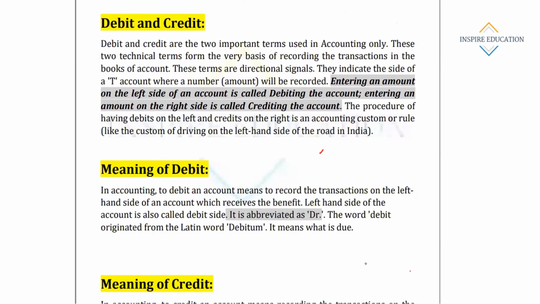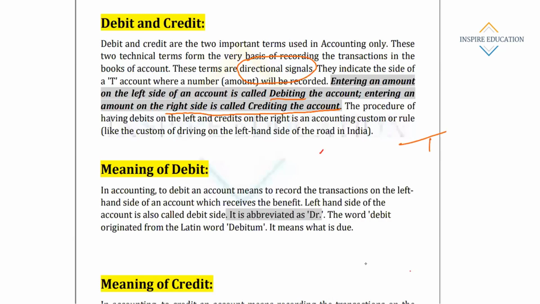Then comes debit and credit, the two important terms used in accounting. These two technical terms form the very basis of recording transactions in the books of account. These terms are directional signals only. They indicate the side of the T account where an amount will be recorded. Entering an amount on the left side of an account is called debiting. Remember this. Posting a transaction in the left side of the ledger account is called debiting, and entering an amount in the right side is called crediting.